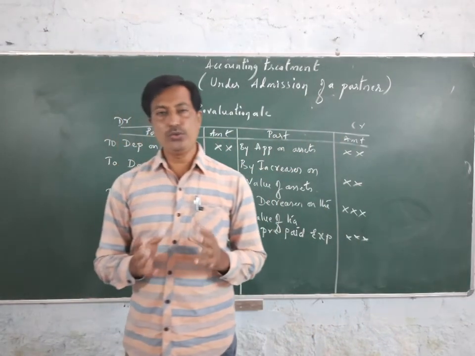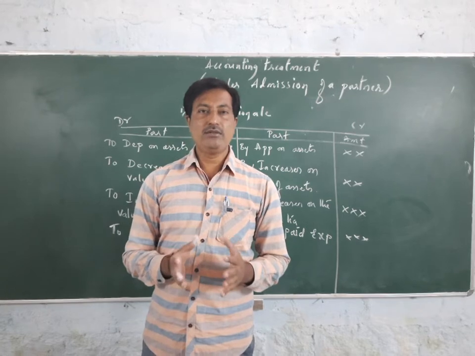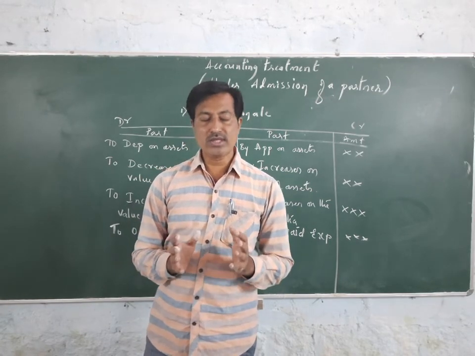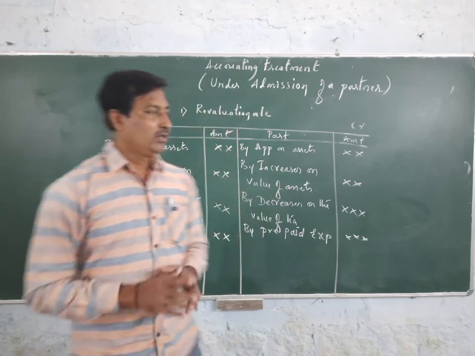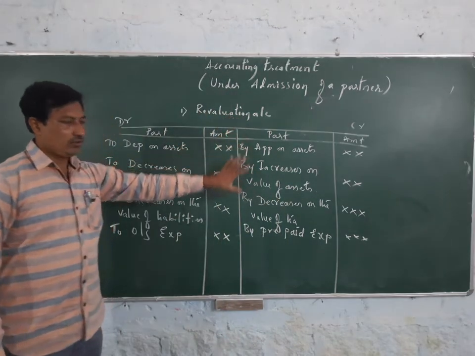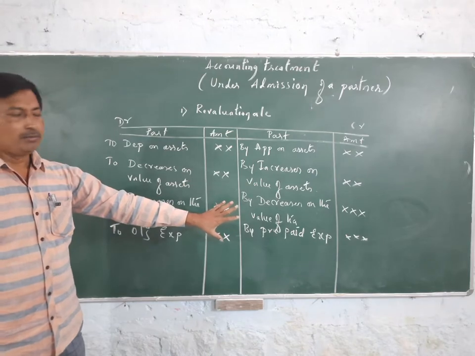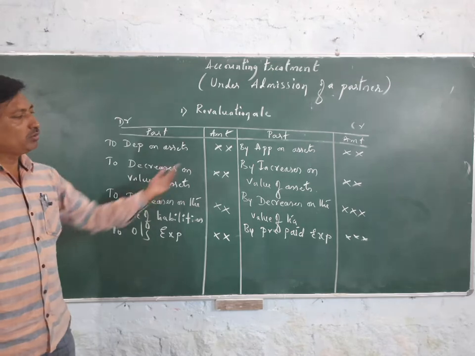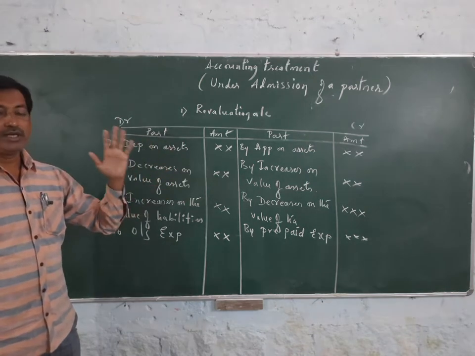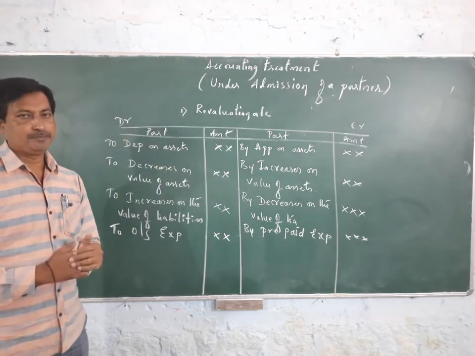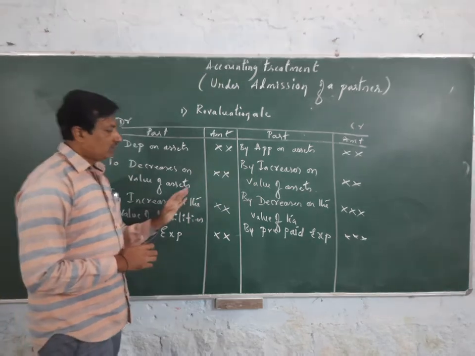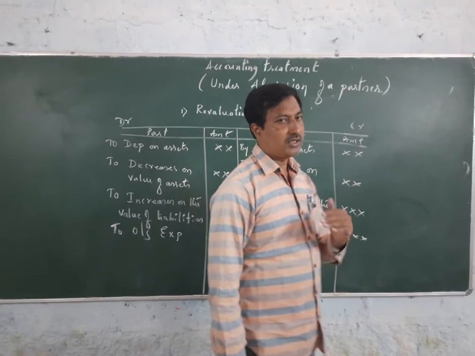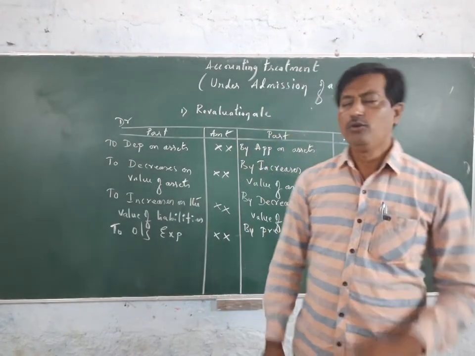How do you close the revaluation account? The revaluation account is closed by transferring the profit or loss to the old partners' capital accounts as per the old ratio. It means the revaluation account is prepared to find out the profit or loss on the revaluation of assets and liabilities.